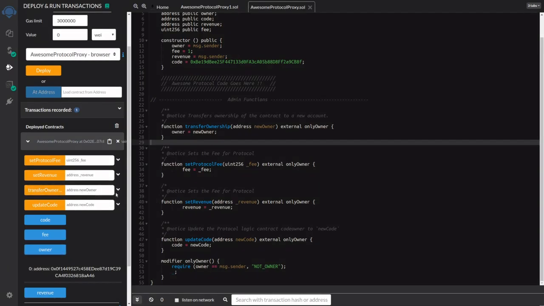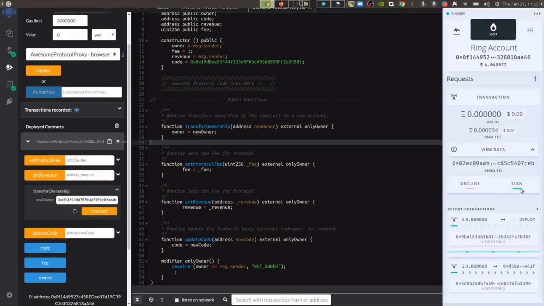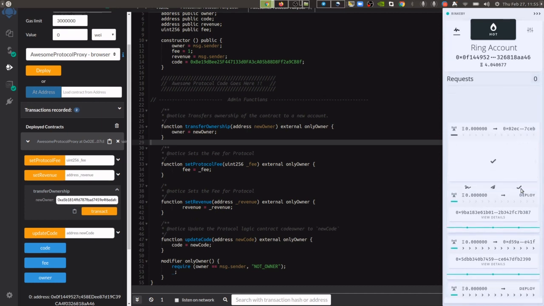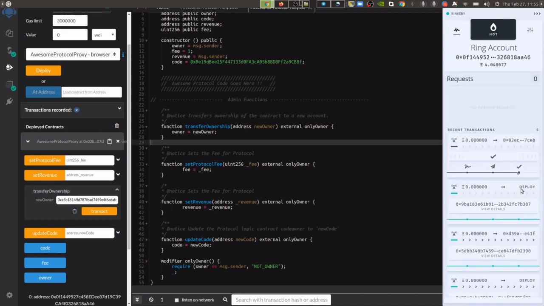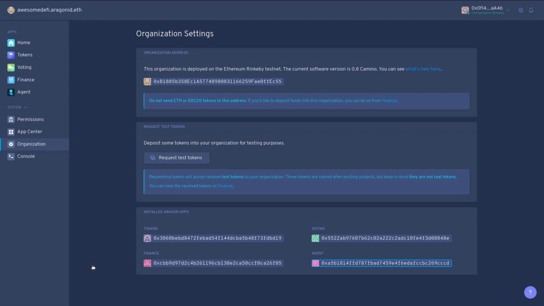Okay, so we're going to paste the agent's address here to transfer ownership to agent. Sign this transaction. And we can see that the owner should have changed, and it has. So we've effectively upgraded the governance of our protocol from a single key to a DAO. And even though this DAO is only one person at the moment, you could add more token holders or change governance over time because it's really modular.